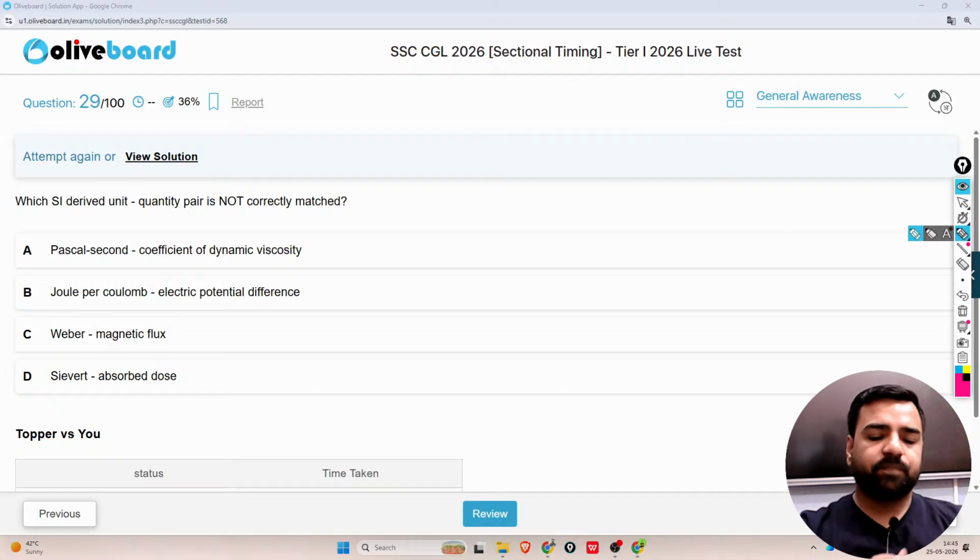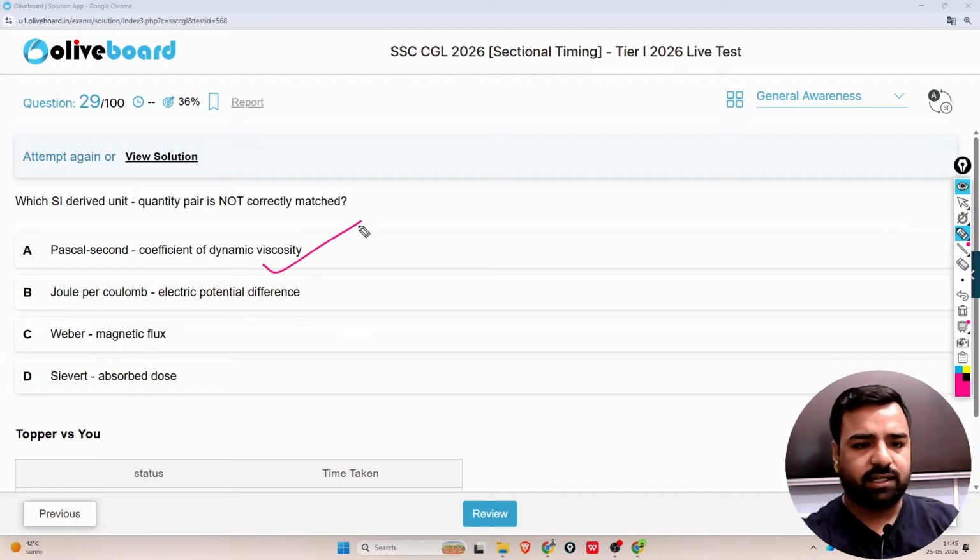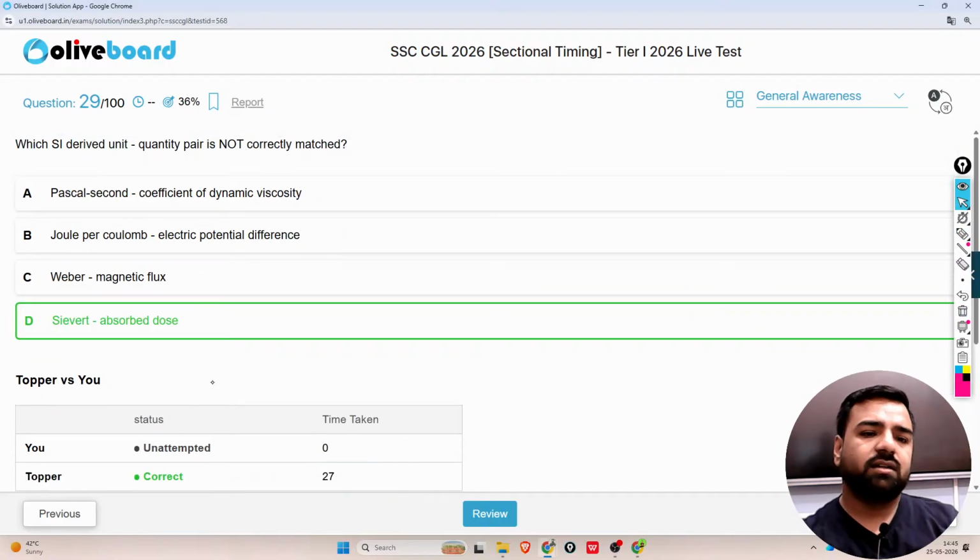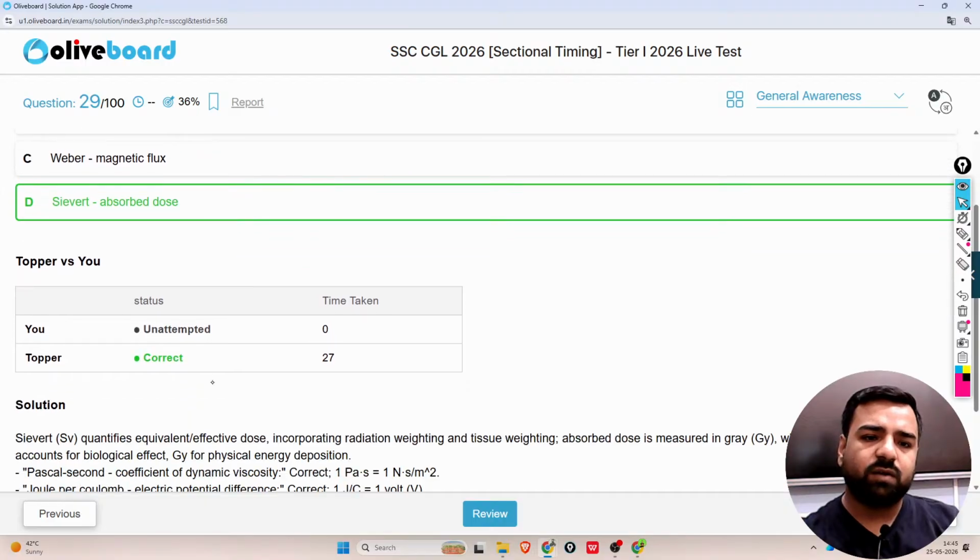Now the question is, which SI derived unit quantity pair is not correctly matched? So is it Pascal second with the coefficient of dynamic viscosity? That's correct. Joule per coulomb, that is electric potential difference, that's again correct. Weber, that is magnetic flux, that's again correct. So guys, by option elimination also you can take the answer, but here this option is incorrect. That is Sievert, that is absorbed dose. No, that's incorrect. So we'll go with option number D. That is, Sievert as absorbed dose is wrong.